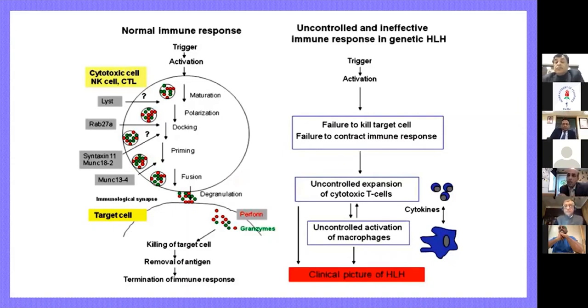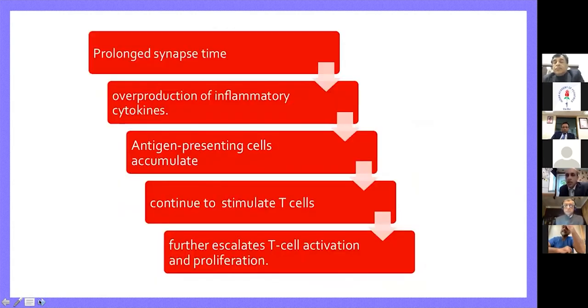Now, in some patients, this does not happen, and this termination of immune response does not happen, and the immune response stays activated. So the trigger is there, there is an activation, and there is a failure to kill these target cells, failure to counteract the immune response, and you have an uncontrolled expansion of cytotoxic T cells and a continuous release of cytokines, which leads to the clinical picture of HLH. Now, I was talking about the synapse.